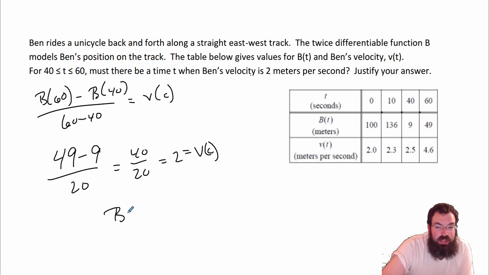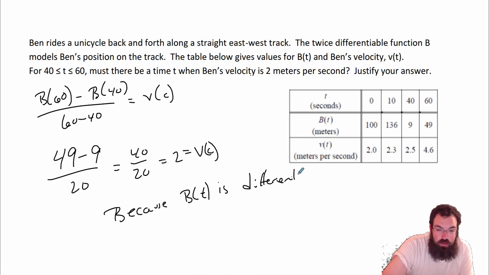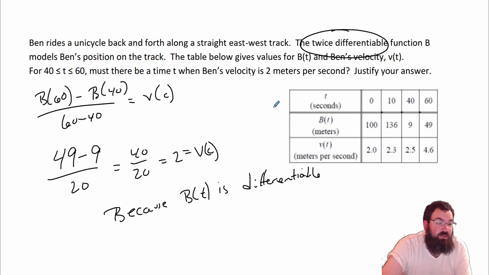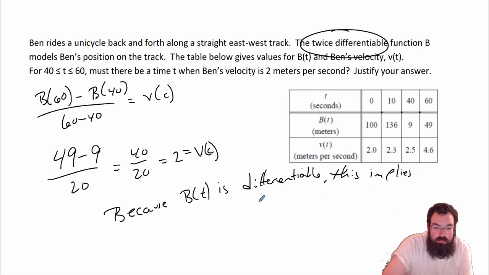Now we have to explain ourselves. This is the justification. Because b of t is differentiable, because it says it's twice differentiable. Now, because it's differentiable, what does that mean? This implies continuity. You have to write all this.